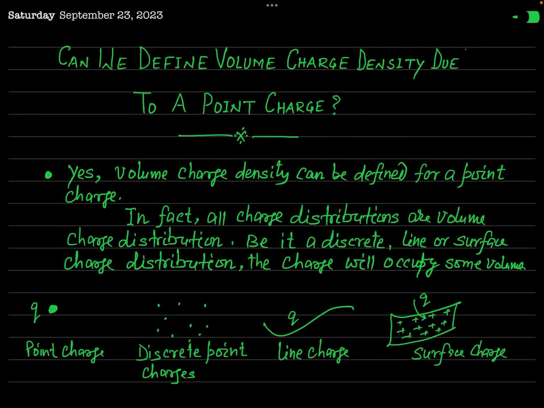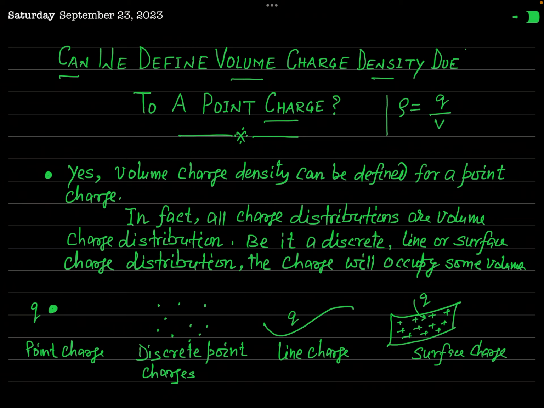Today we are going to see a very important concept of electrostatics. I have written that concept in the form of a question, and the question is, can we define volume charge density due to a point charge? You definitely have an idea of volume charge density. The volume charge density, which is usually denoted by the symbol rho, is defined by charge divided by volume.